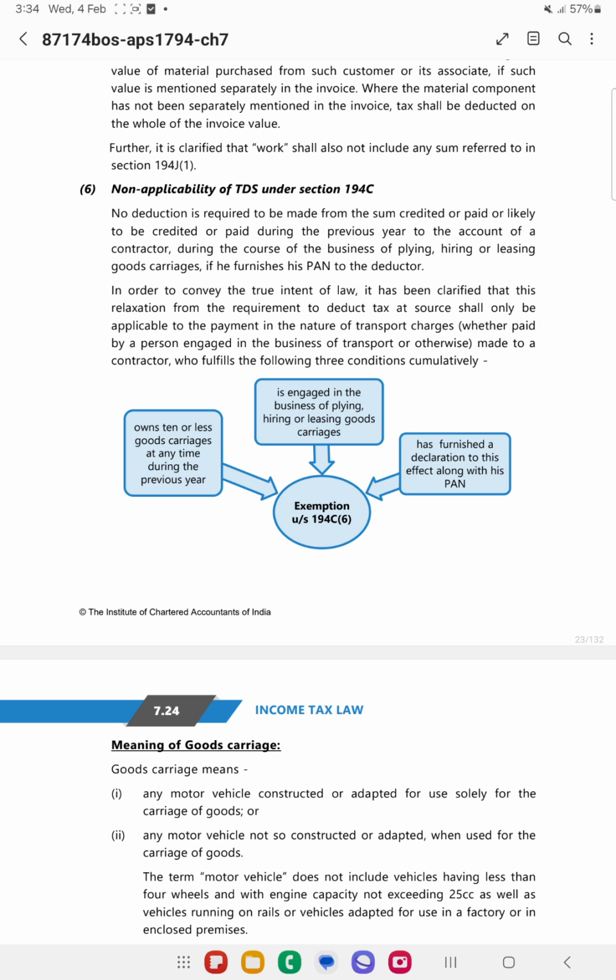This is applicable even if the contract value is greater than 1 lakh, for transport operators who have less than or equal to 10 vehicles. Even if it is exceeding 2 lakh, if they provide PAN as well as a declaration, then in such cases no TDS needs to be deducted.